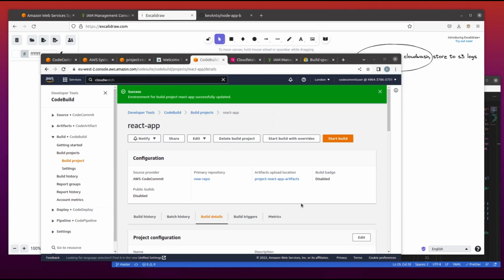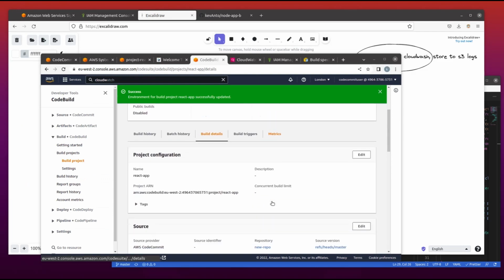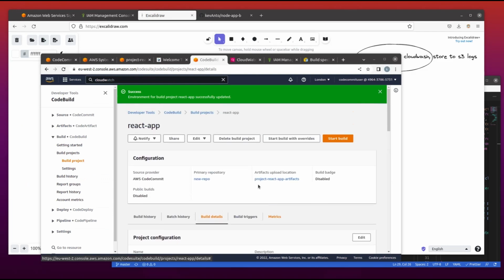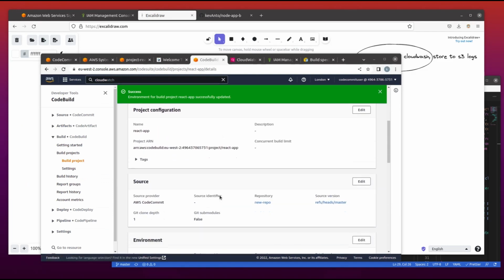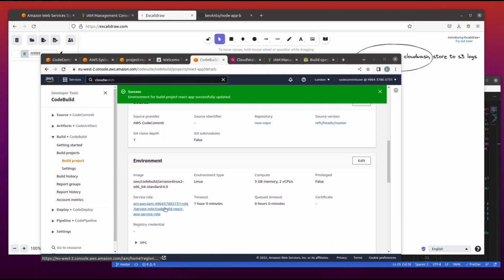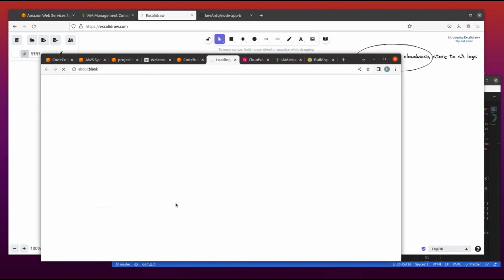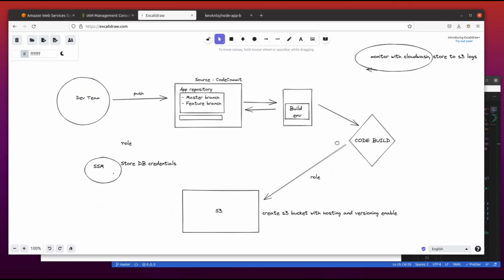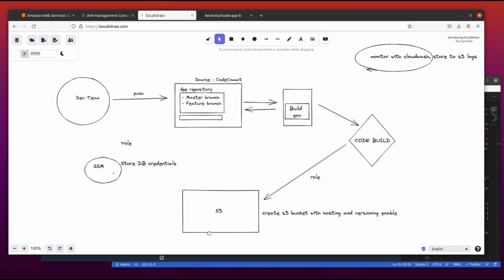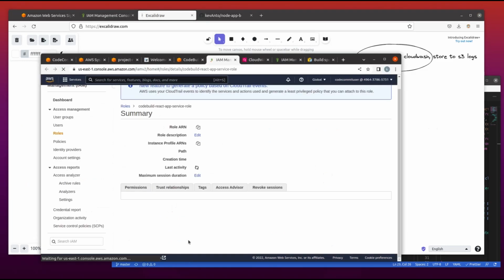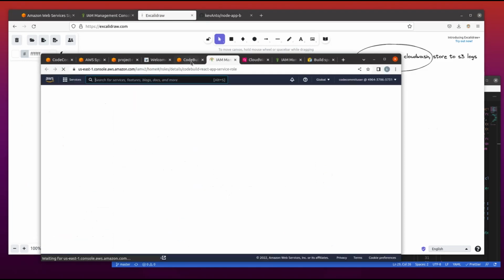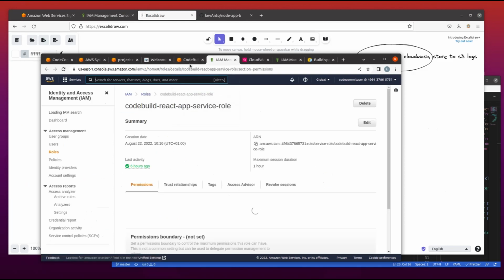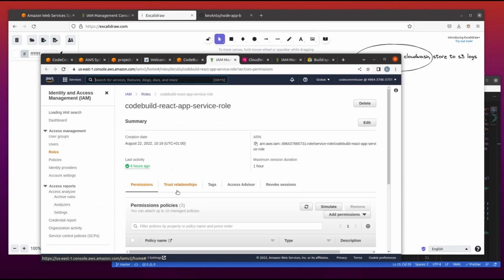Once these environment variables are updated and we know that in our code the automation with the building process is already done, we will also have to put in place the role for communication between SSM and CodeBuild, as I previously said, because if there is no such role, it won't be able to communicate with the service.